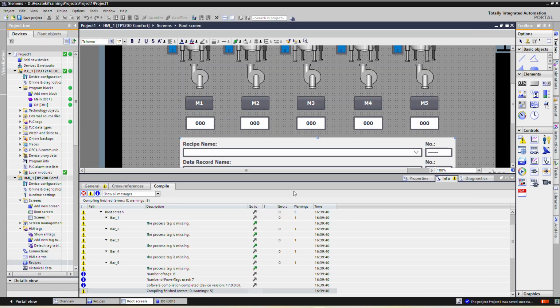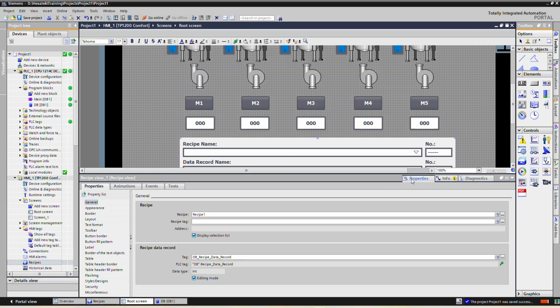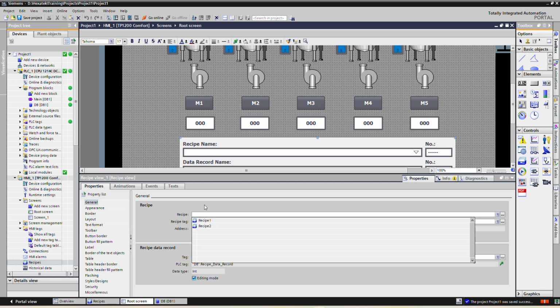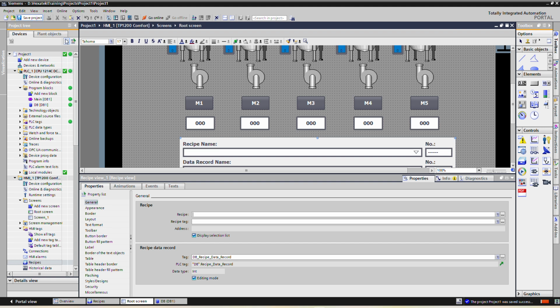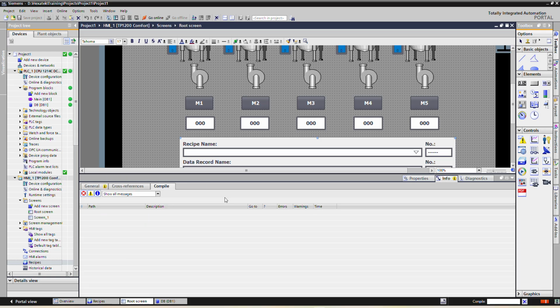Okay, here we have to remove this one, and I think we have to attach the recipe tag as well.